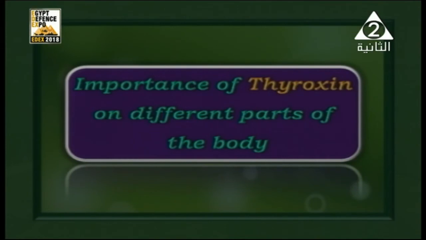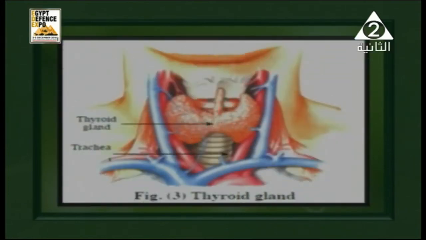What about the importance of thyroxine on different parts of the body? Number one, it affects and stimulates physical and mental growth and development. And here is the shape of the thyroid gland that lies in front of the trachea and consists of two lobes. And what else from the importance of thyroxine on different parts of the body?